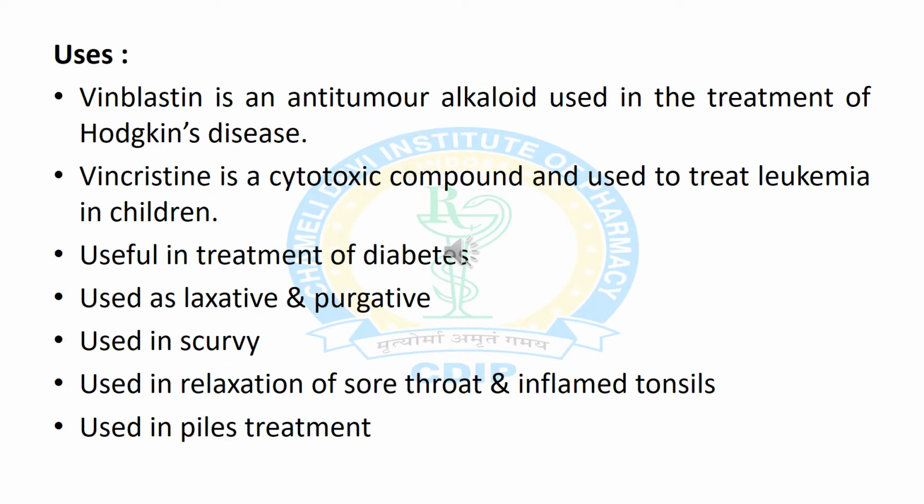Now we will discuss different uses of vinca rosea leaf and its alkaloids. First alkaloid is vinblastine, an anti-tumor alkaloid which is used in treatment of Hodgkin's disease. Second is vincristine, also a cytotoxic compound, useful in treatment of leukemia in children. Vinca rosea leaf has different types of uses like treatment of diabetes. It is useful in scurvy. It is used as a laxative and purgative. It is useful in relief of sore throat and in piles treatment.